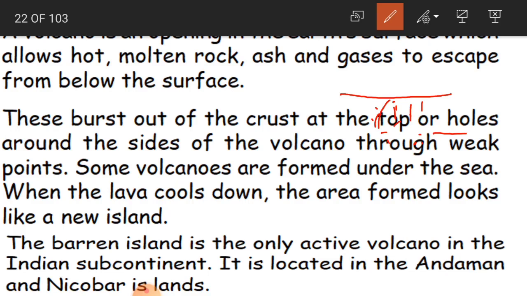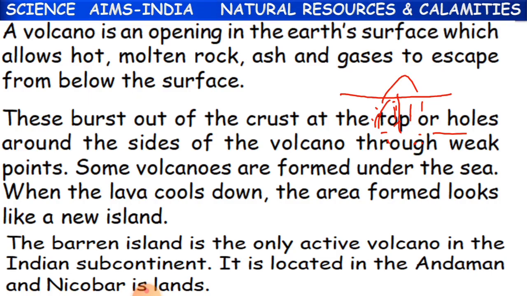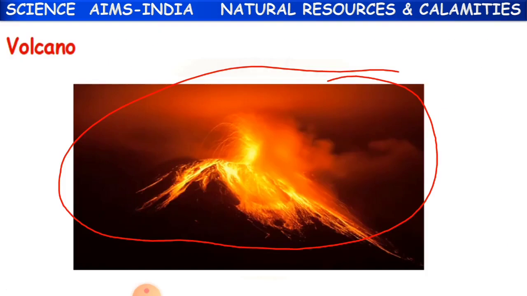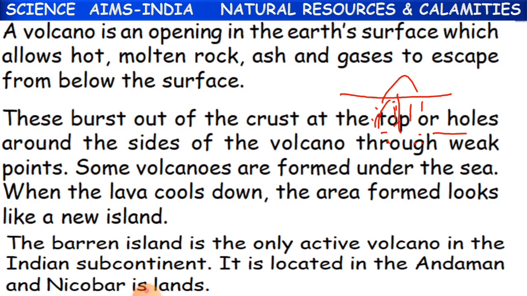In the hot liquid you have got rocks, you have got gases, and these all are going to come above, that is they are going to open the earth surface and come above. See here. So this is nothing but a volcano. Where do they come from, children? They come from below the surface of the earth to above the surface of the earth.